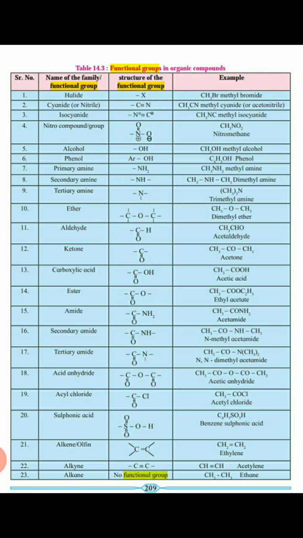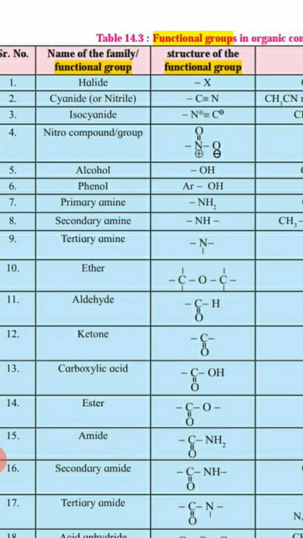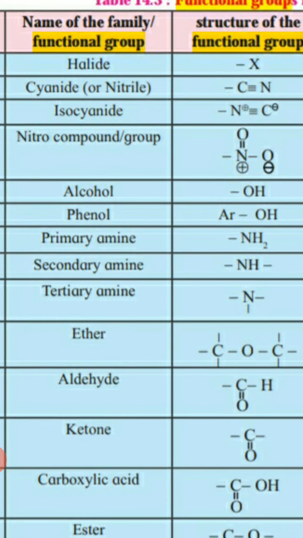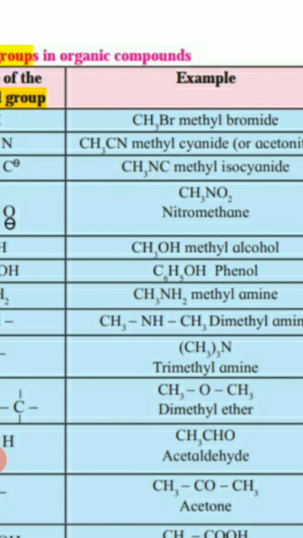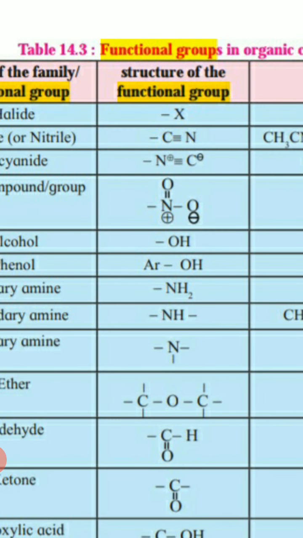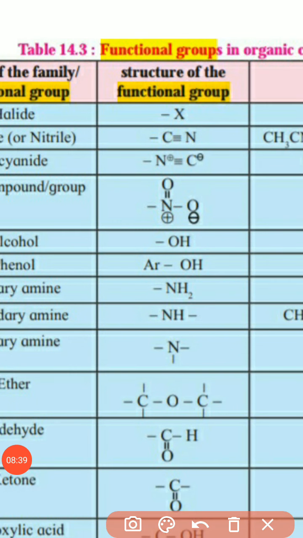That is called the alkyl. Now the first functional group is the halides, also called halogen. The structure of the functional group will be dash X. Example is CH3Br. Now this dash is not a line, it is the bond, so instead of that dash we can write R, that is RX.